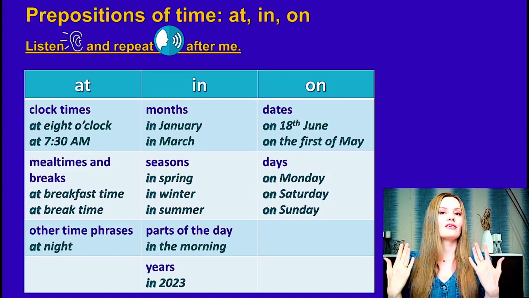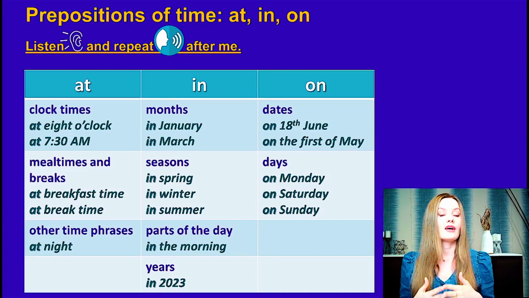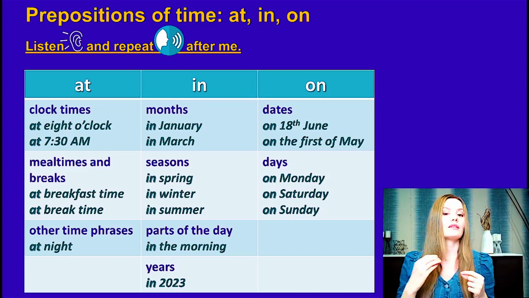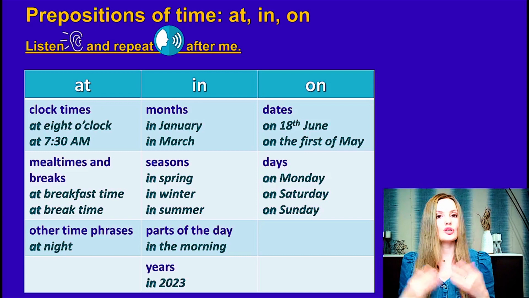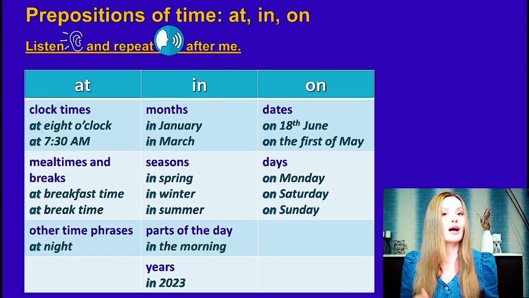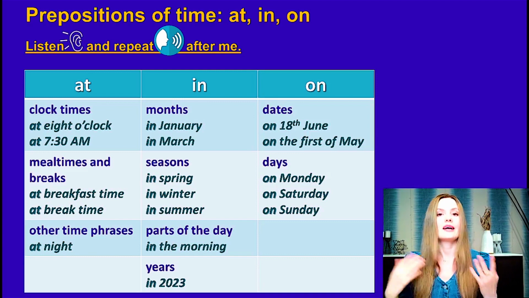The preposition on, we use it with the dates. For example, on the 18th of June or on the 1st of May. So we use on with dates. Also, we use on with the days of the week. For example, on Monday, on Tuesday, on Wednesday, on Saturday, on Sunday, on Friday, and so on.